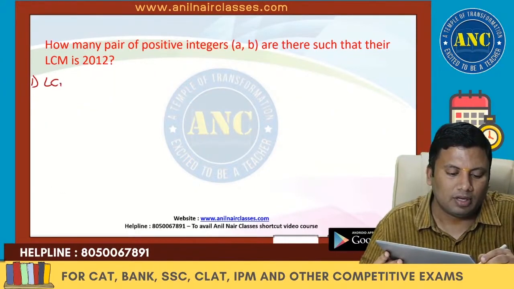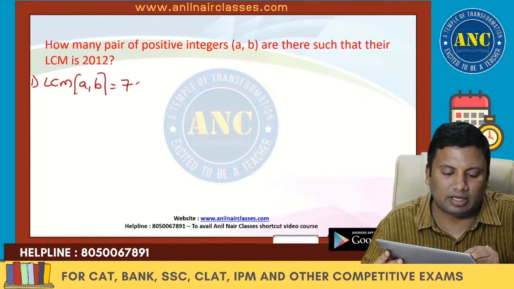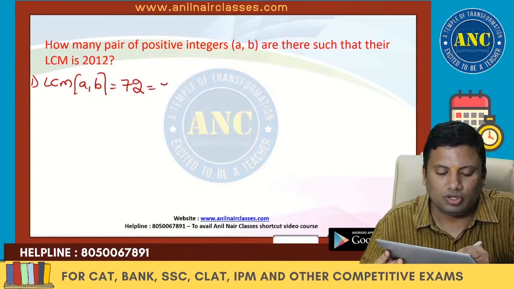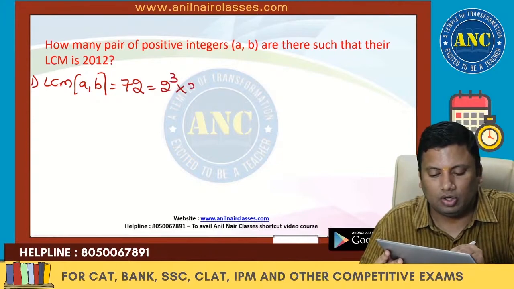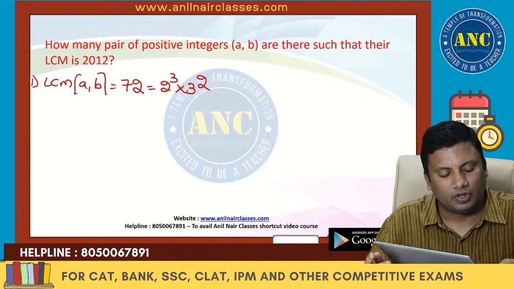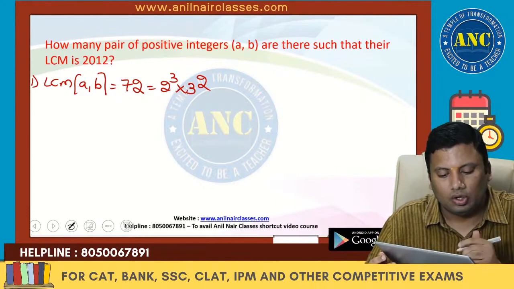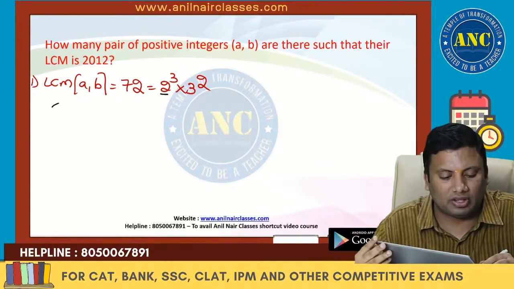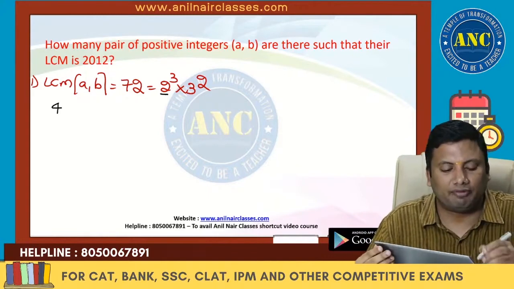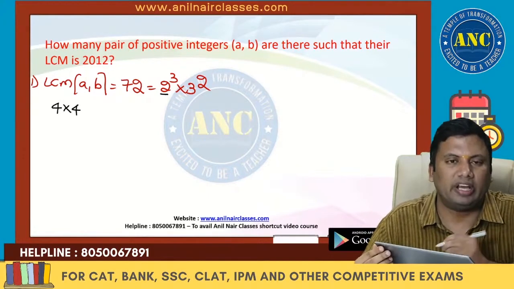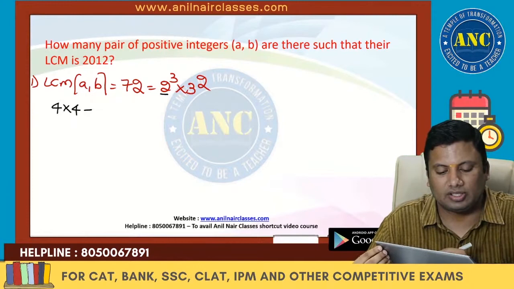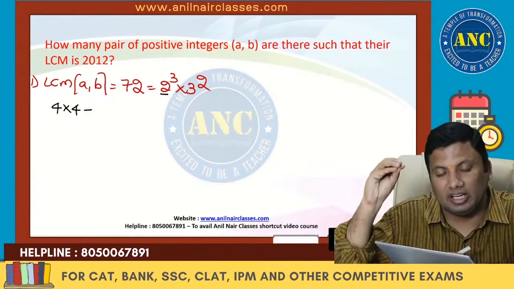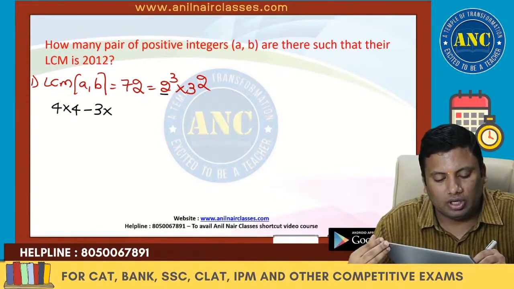First problem: LCM of A comma B is nothing but 72. 72 is 2 cube into 3 square. Total 2 power 3, 2 power 0 to 2 power 3. A can take 4 cases. B can also take 4 cases. Minus, don't take 2 power 3: 0 to 2, 3 cases.